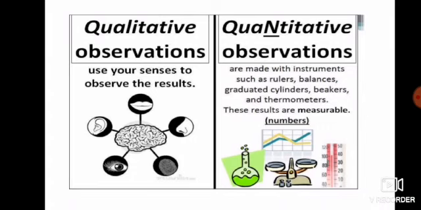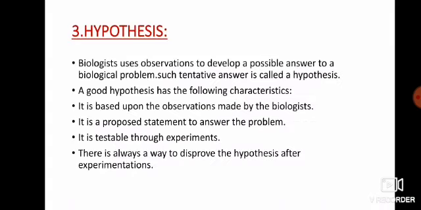For example, if we have a temperature, we can measure it with the help of a thermometer. We can measure our blood pressure with the help of a BP apparatus. We can measure our heartbeat with the help of a stethoscope. So different scopes and different tools are used for the measurement of observations. These are known as quantitative observations.